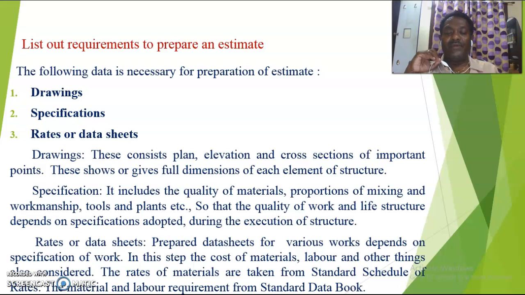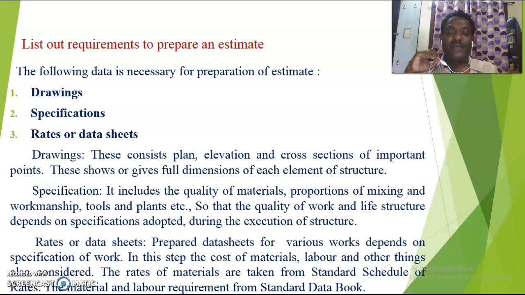So whenever you want to calculate the cost of an item of work, it depends upon two factors. The first one is the material component. The second one is the labor component. The third important component is the tools and plants, if required, but it is not common for all works. So when these tools and plants are required for some types of work, you have to include them in the calculation.